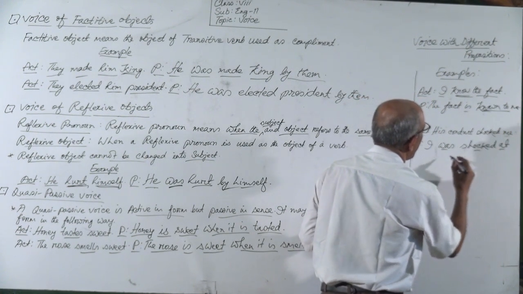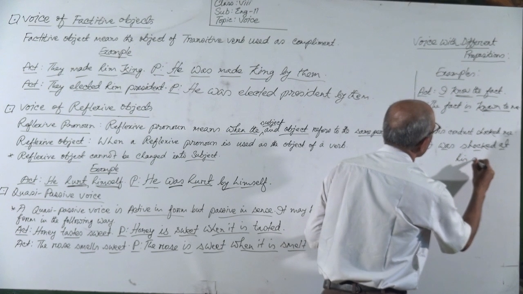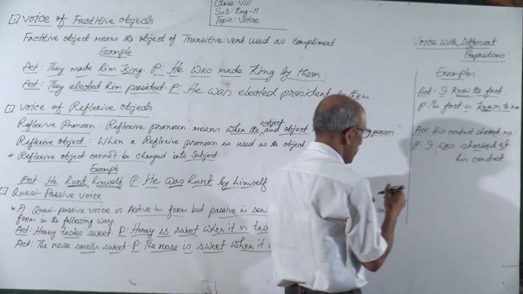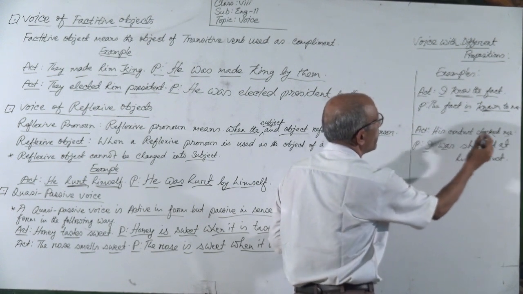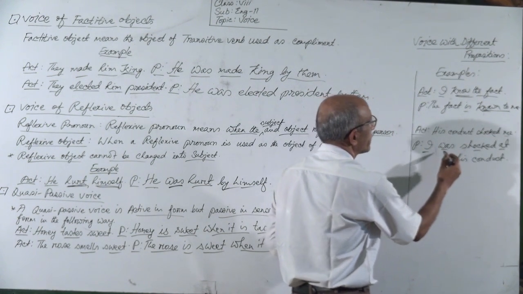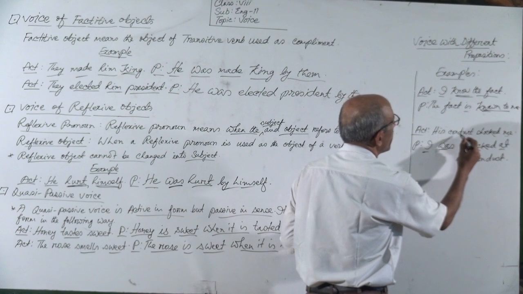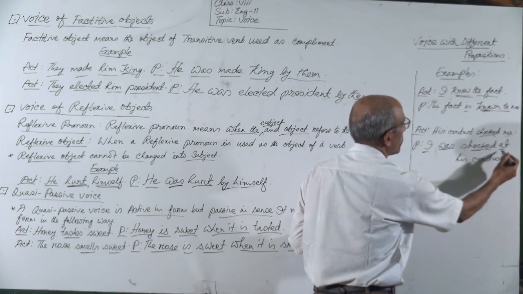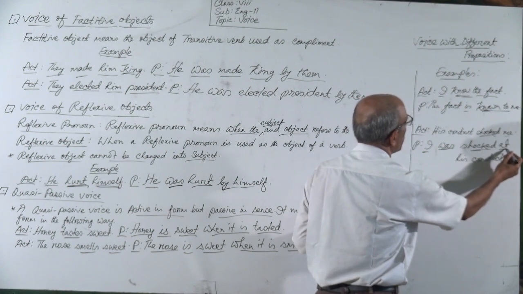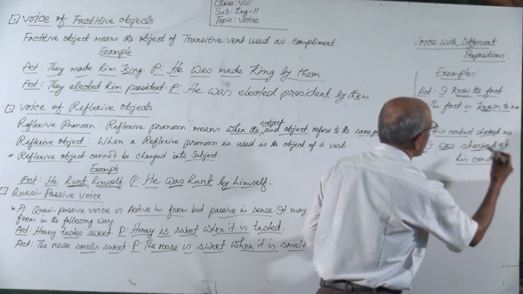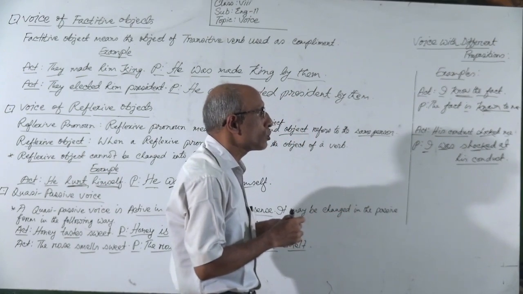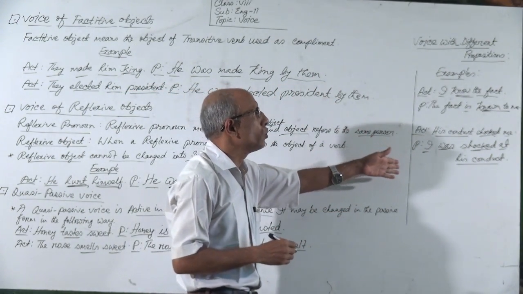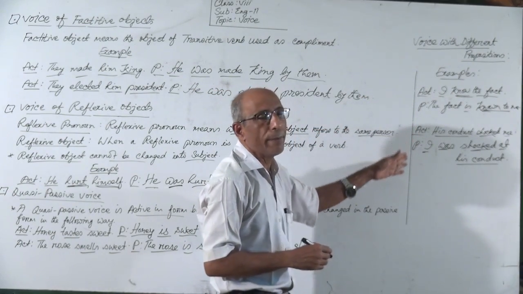At first the subject I, then the to be verb was, then the past participle form of the verb, then at, not by, shocked at, and then the subject will be the object, his conduct. So it will be: I was shocked at his conduct. Okay, in this way you have to do voice of different prepositions.